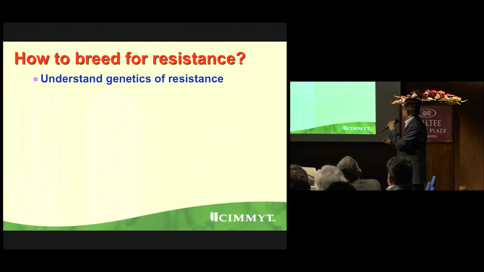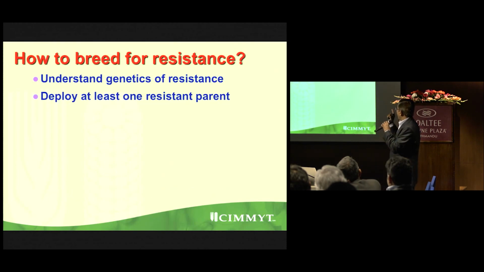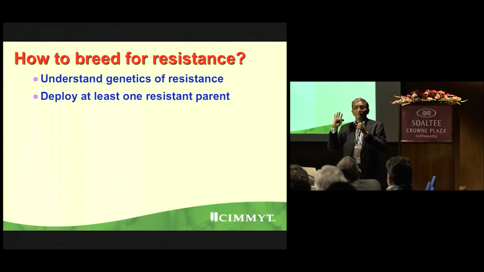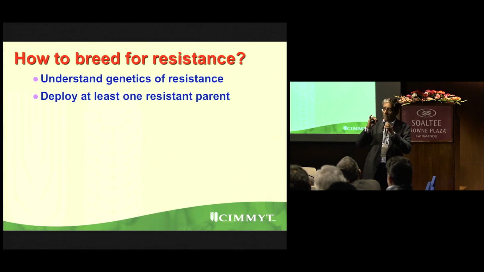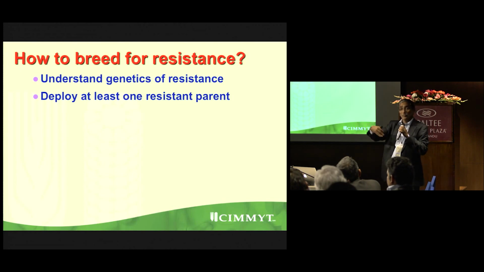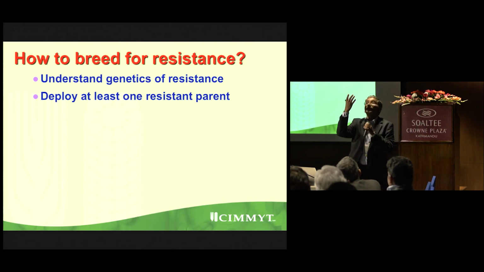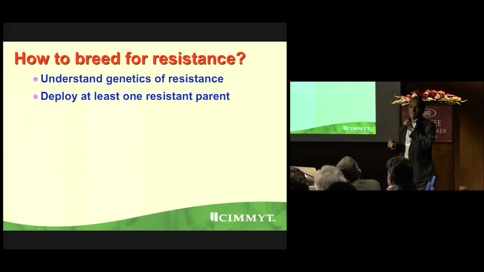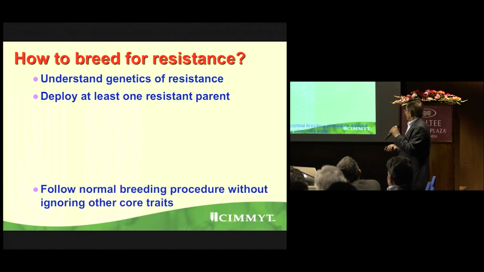So understand the genetics of resistance, which is very simple, it's not complicated. Deploy at least one resistant parent. In our CISA project, it was mandatory for everyone to use at least one UG99 resistant parent. Then only that gene will move. Gene will not come from the air. God will not give you. God has given it in the plant. So you must use at least one parent which is resistant.